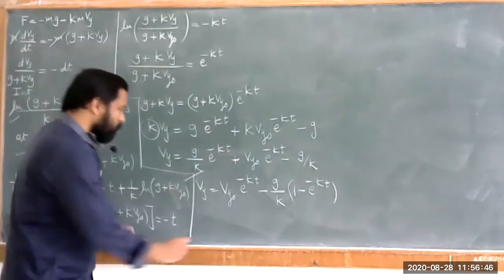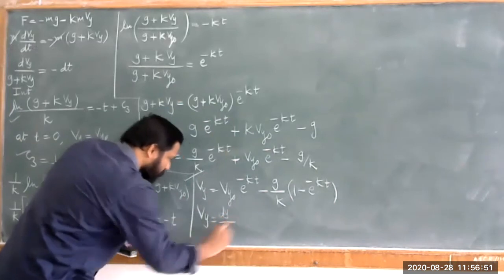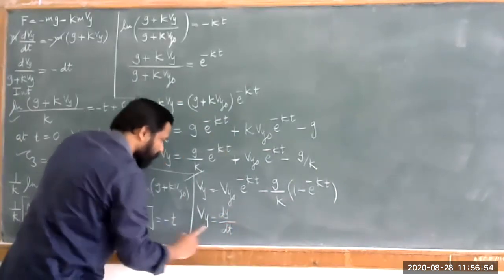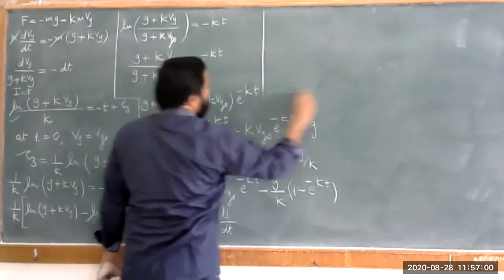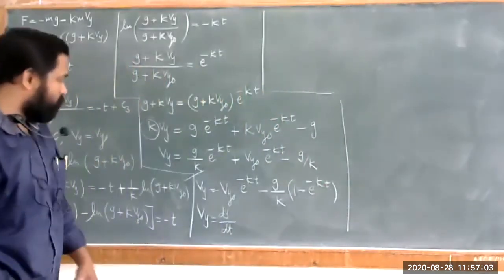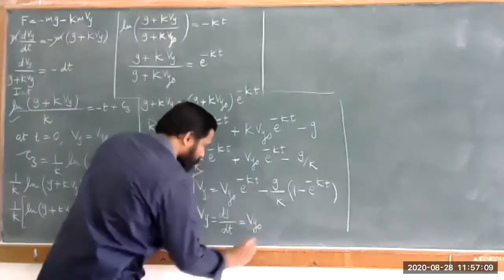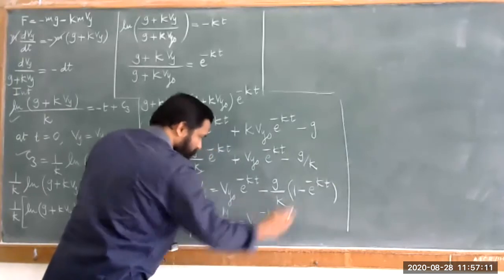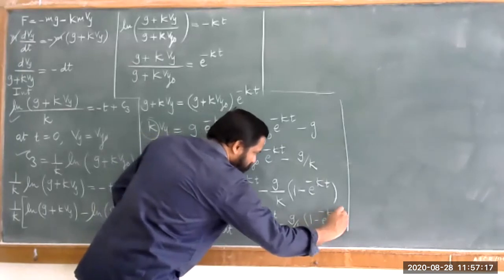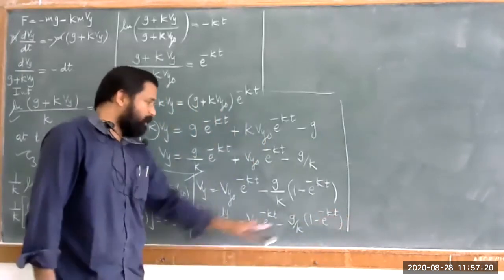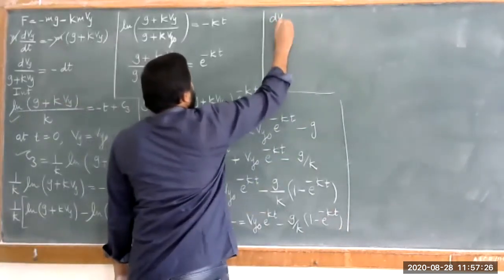Not only up to this, we'll have to find the displacement. So we have equation for velocity, Vy is nothing but dy by dt. Velocity along y direction, so we'll have to calculate the displacement along the same direction, and we can calculate that also. So dy by dt is equal to Vy naught into e raised to minus Kt as it is, minus G upon k into 1 minus e raised to minus Kt. Now we have to transfer this dt to the RHS, and I can write that equation in the form that is dy is equal to.